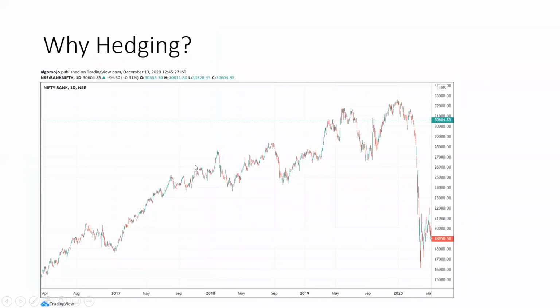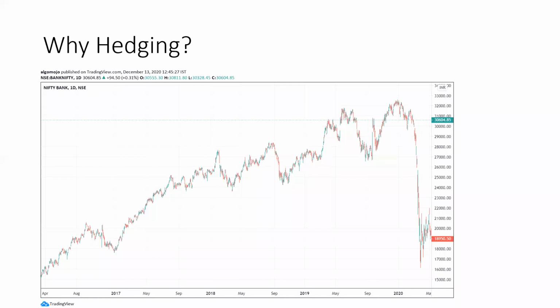So basically, why hedging? You see this kind of sudden crash. From an investor perspective, this is something huge. Even from a trading perspective also, it is something huge. But if somebody was an investor, they would have invested in banking stocks or something like that, and they are temporarily facing some sort of uncertainty for the next 2 or 3 months. That is a place an investor can go and hedge it.